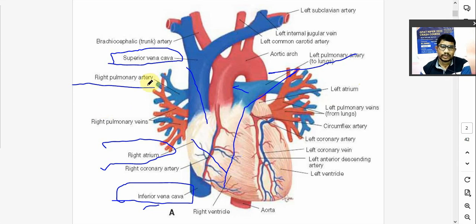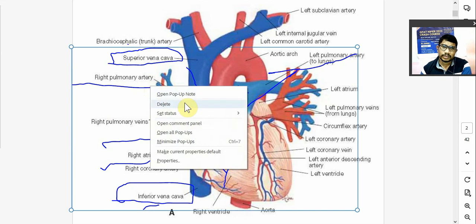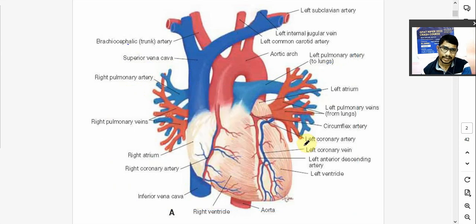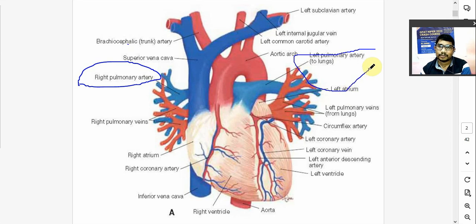Okay, so that is the only exception. देखो, artery mostly oxygenated blood carry करता है and vein mostly deoxygenated blood carry करता है. But pulmonary artery जो है ना, it carries the deoxygenated blood, and pulmonary vein carries oxygenated blood. ये थोड़ा सा यहाँ पे contradiction होता है, यहाँ पे exception होता है.